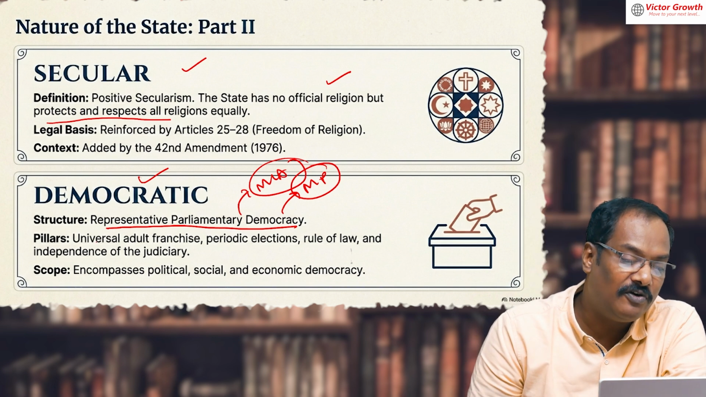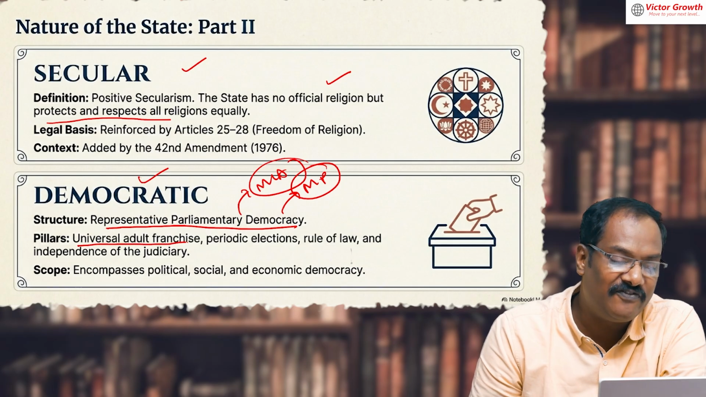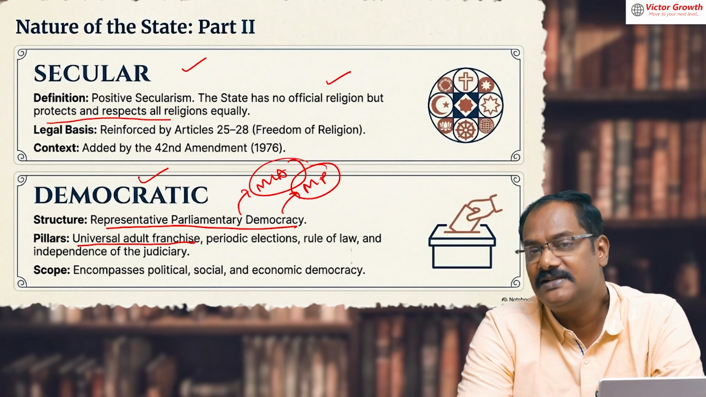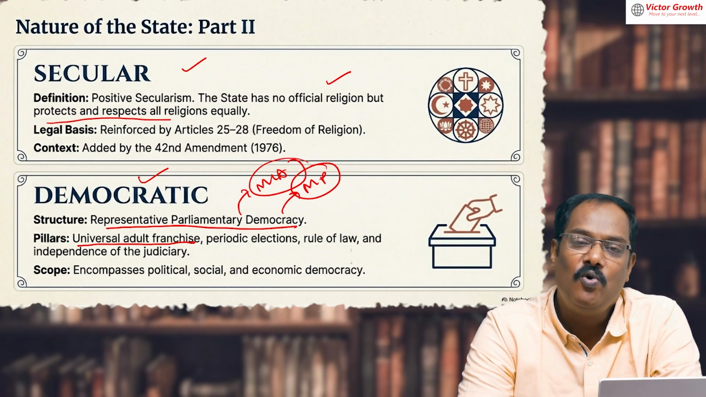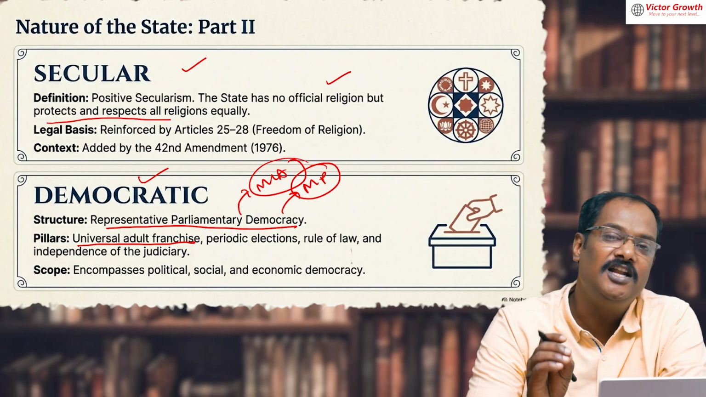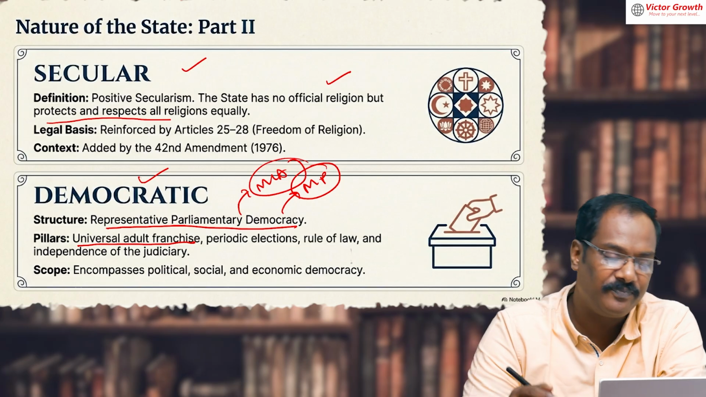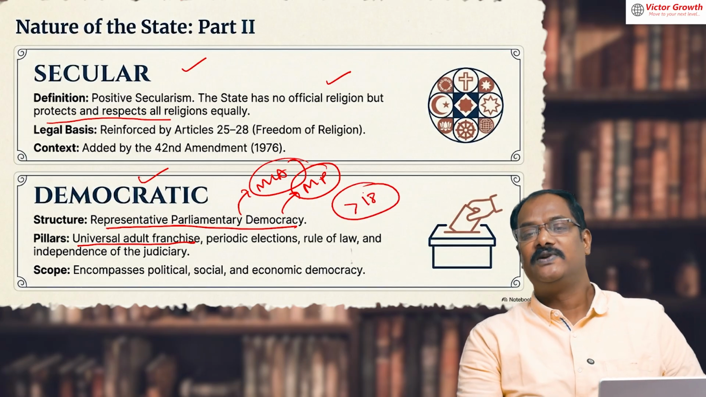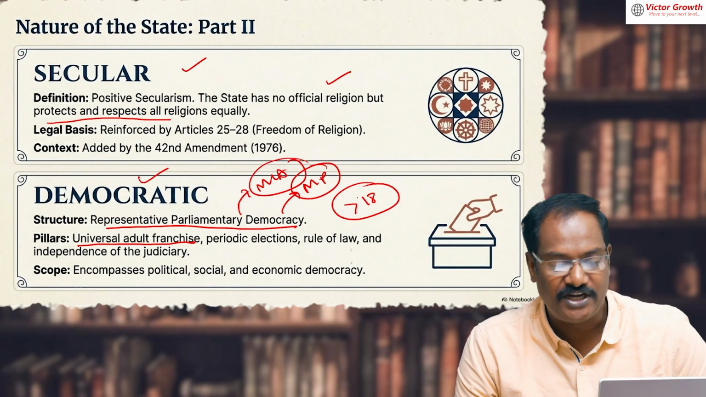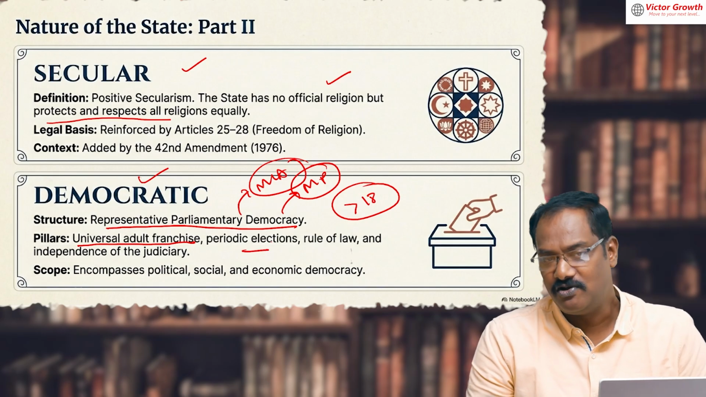We also follow something called universal adult franchise. What is universal adult franchise? Whether male, female, or transgender, whoever has attained the age of 18 is eligible for voting. So anybody above the age of 18 can vote in India, which is known as universal adult franchise. Then periodic elections, normally every 5 years.